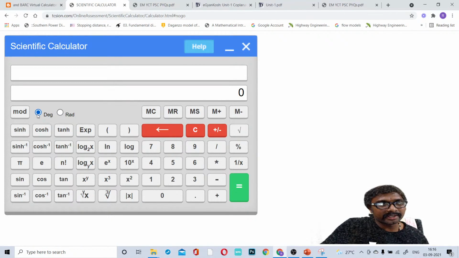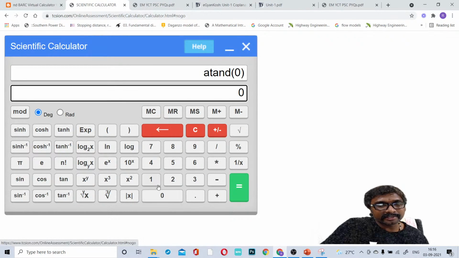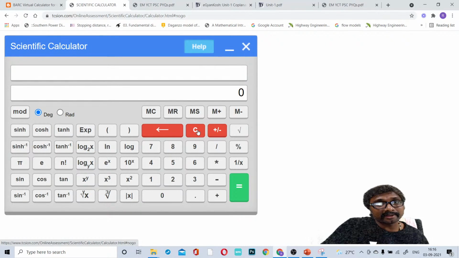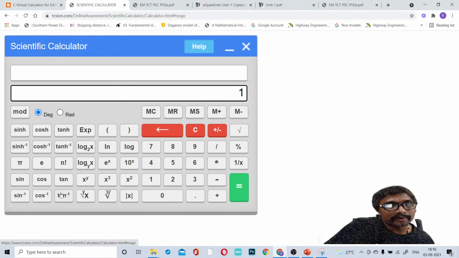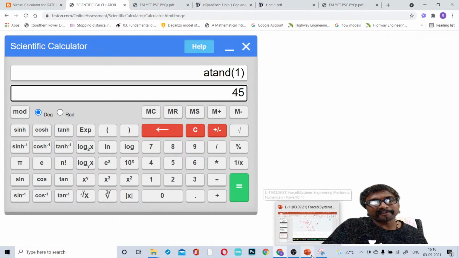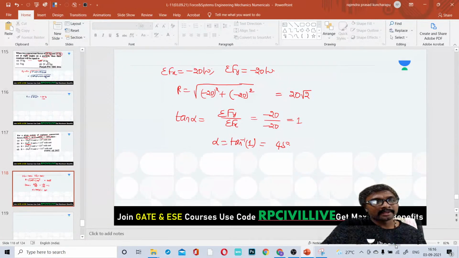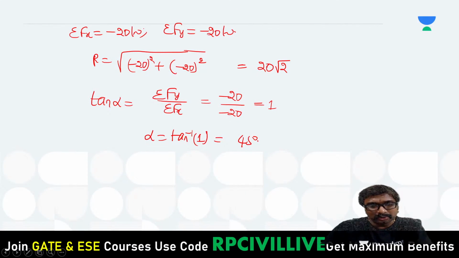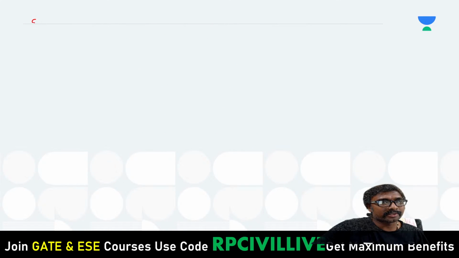First we need to change the mode to degrees. Then write 1, after that go for tan inverse. How much will it be? 45 degrees, right? Now suppose similar to this, if some other question is there, one more example is there.